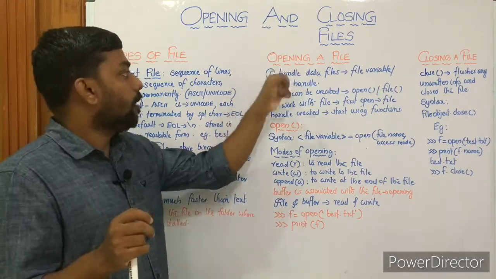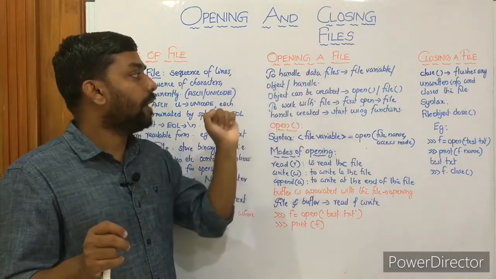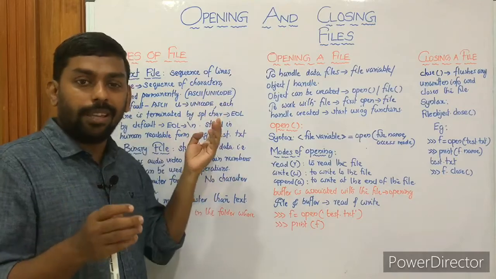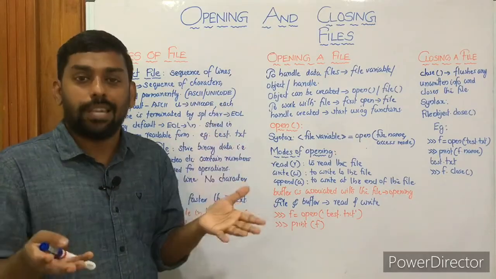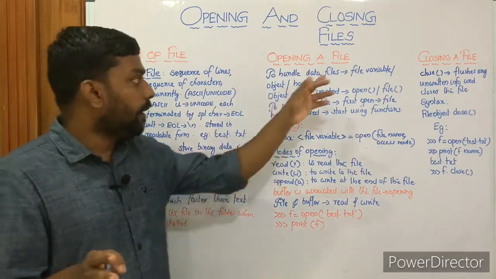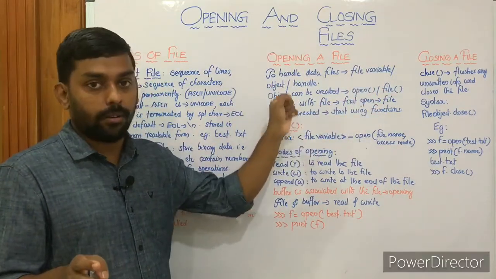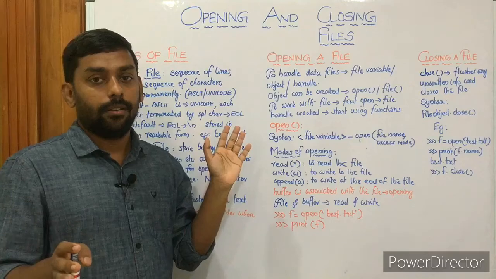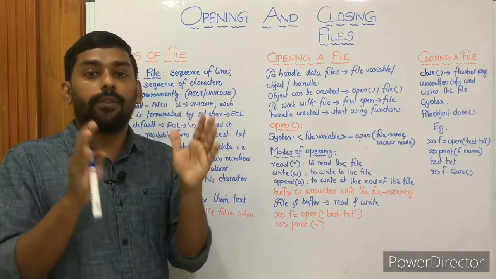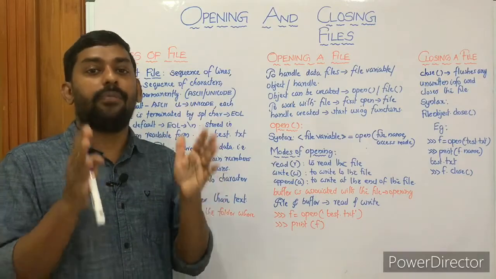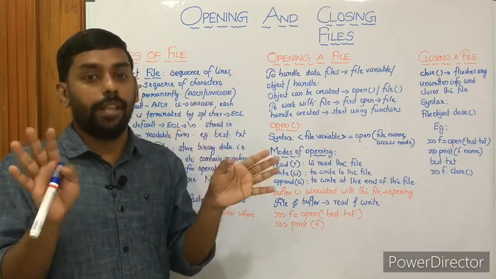Then opening a file to handle data files. Data file means it can be either a text file, a binary file or a CSV file, whatever it is. We need a file variable or a file constant or an object, or a file handle. That is, if you want to work with a file, we need a file handle or a file object or a file variable.